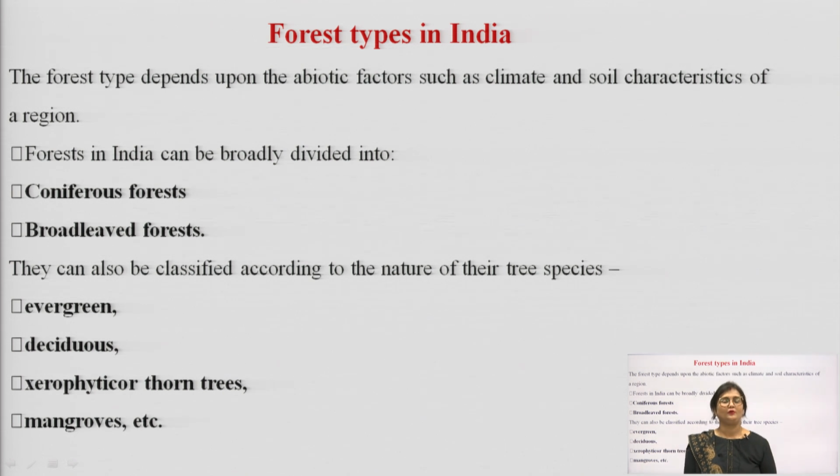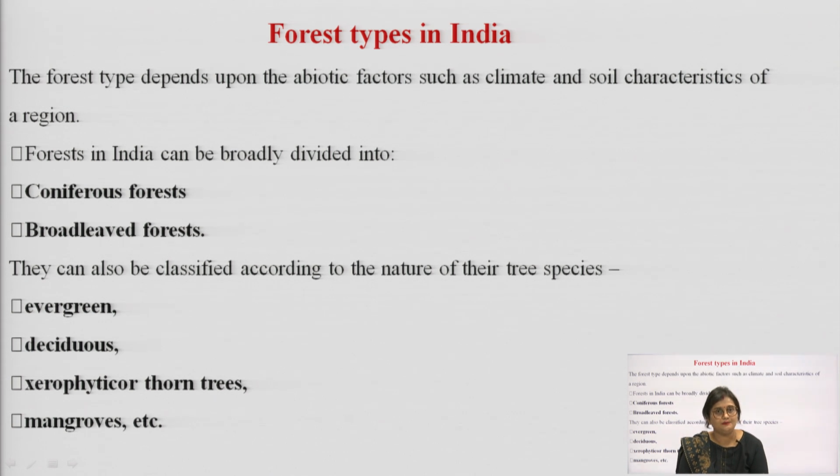So, now we had just discussed the 3 major forest systems found across the world. What are they? Temperate forest, tropical rainforest, boreal forests or the taiga forests. Apart from this, now let us see what are the forests which are found in India. What are the different types of forests found in the Indian subcontinent?